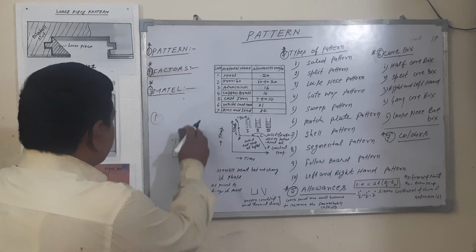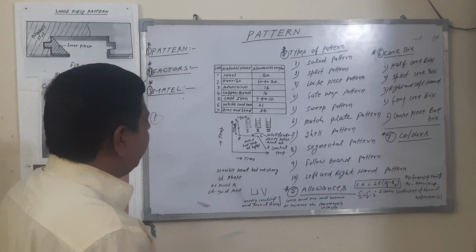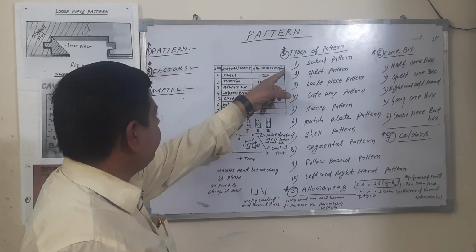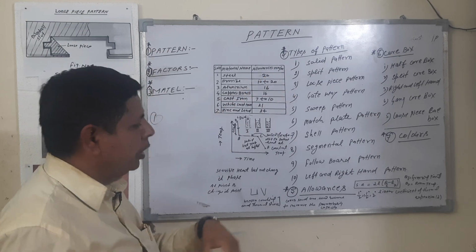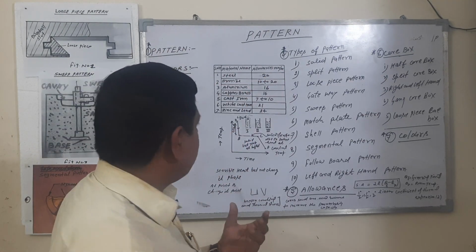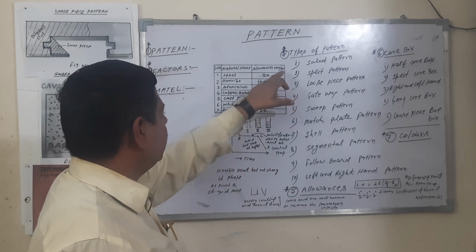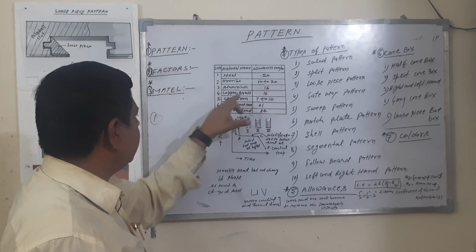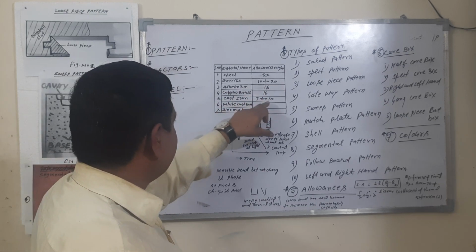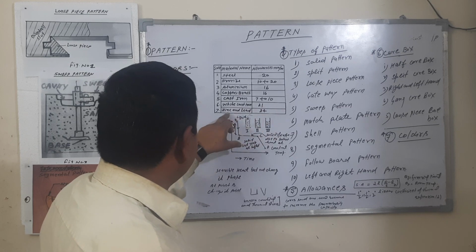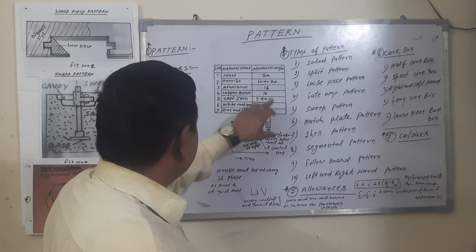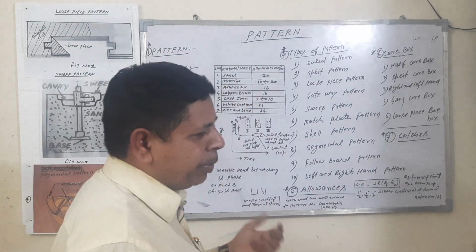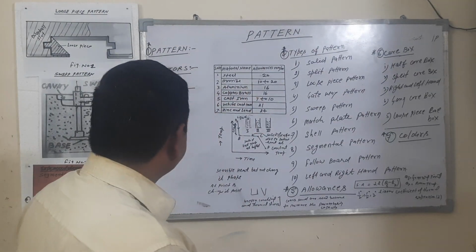So for shrinkage, different materials have different allowances. This is steel, 20 mm per meter. So mm per meter, in linear terms. The allowances are generally used in linear dimension. So mm per meter: bronze 10 to 20, aluminum 16, copper and brass 16, cast iron 7 to 10, white cast iron 21, zinc and lead 24. These are the allowances. The allowances generally depend upon the nature of the material.